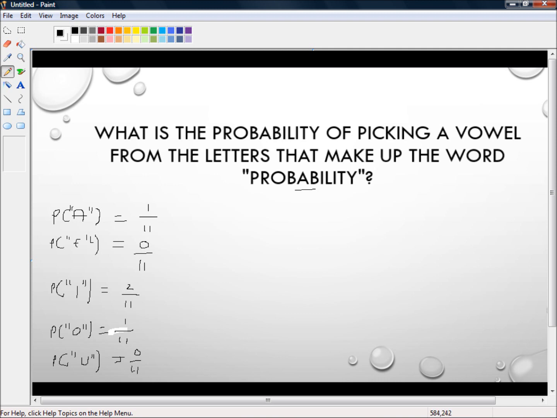For the purpose of this question, we are going to count the letter Y as a consonant.